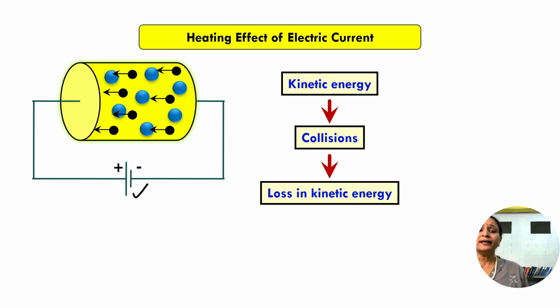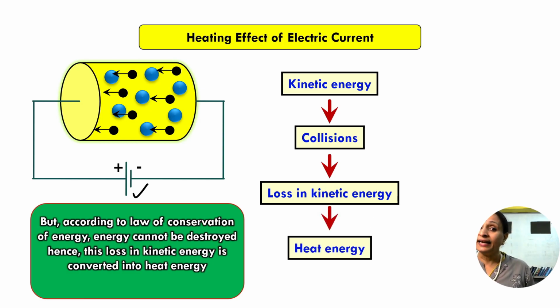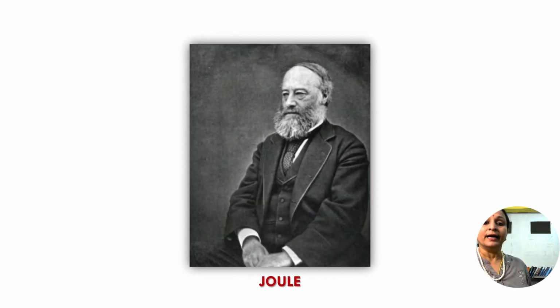Right, the kinetic energy becomes less. But there is something called the law of conservation of energy. What does it say? It says that energy can neither be created nor destroyed. So what happens? This loss of kinetic energy is converted into heat energy, and that is the reason the wire becomes hot when we pass electric current through it. Right? Okay. Now, this experiment was conducted by a great scientist whose name is Joule.